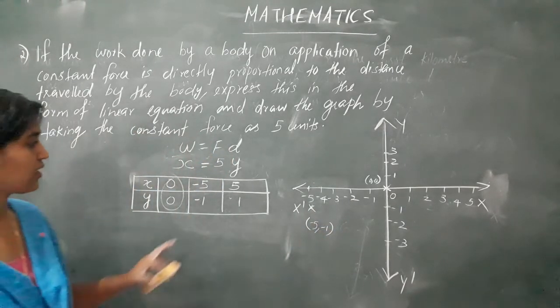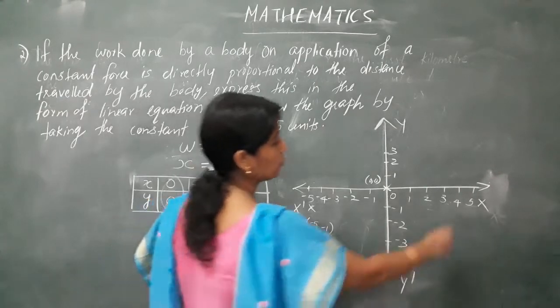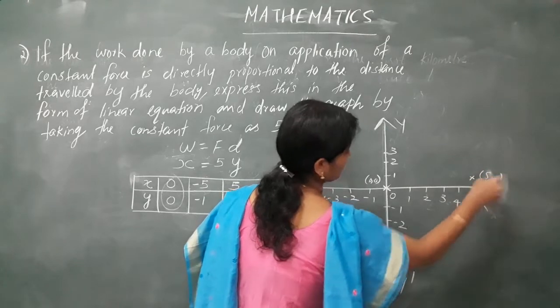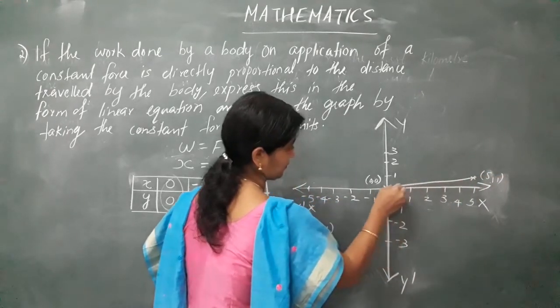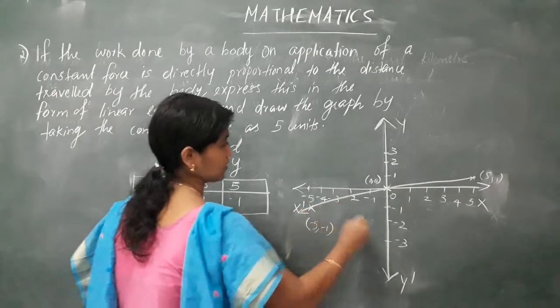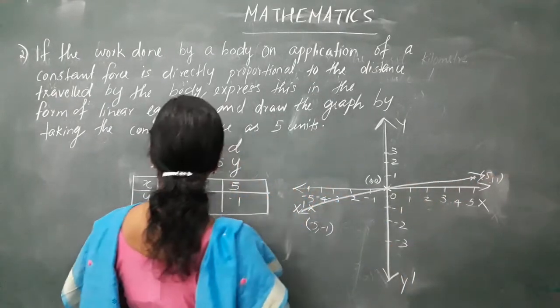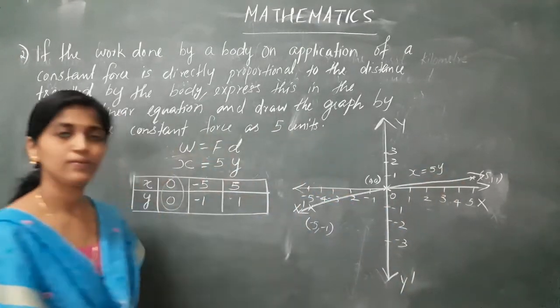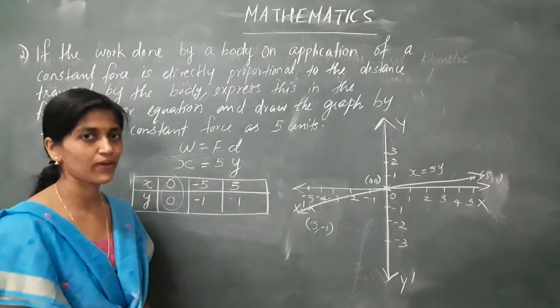Okay, next just 5, 1. So I move towards 5, then I have to move towards 1. This is 5, 1. Next, join it. We'll get the graph like this. This is the graph of x is equal to 5y. Leave the graph. Clear? Okay.